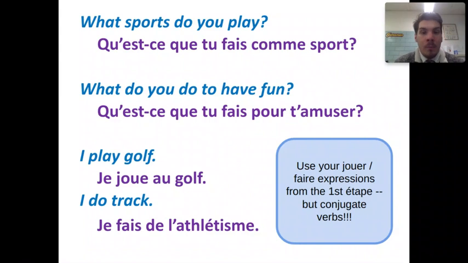However, now we're using these jouer and faire expressions from the first étape, but now we're conjugating these verbs. We're not saying I like to do this, I like to play this. We say I do this, I play this. So again, you need to know which expressions require faire and which require jouer.